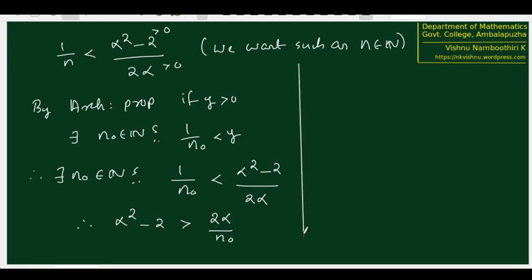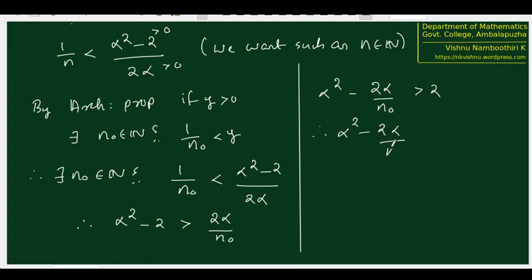So again, some more rearrangements. Alpha square minus 2 alpha by n naught is greater than 2. So if we add 1 by n naught square to this, we get alpha square minus 2 alpha by n naught plus 1 by n naught square.